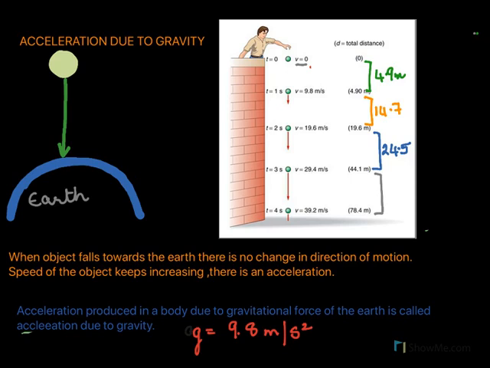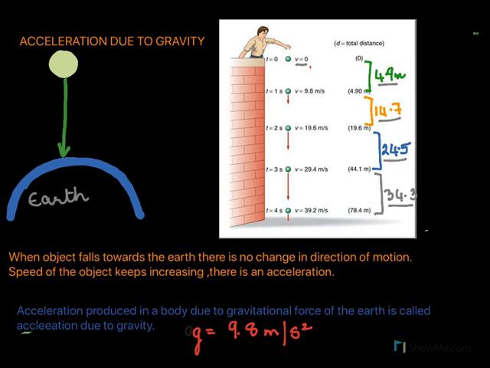Then in the following second, it would cover a distance of 34.3. Observe the distance it is covering. The distance keeps increasing: 4.9, then 14.7, then 24.5, 34.3. So its speed is becoming faster and faster. It's covering a greater and greater distance at every second.